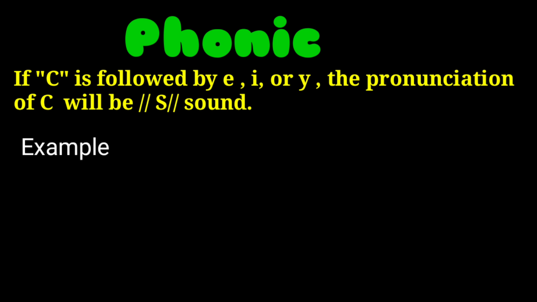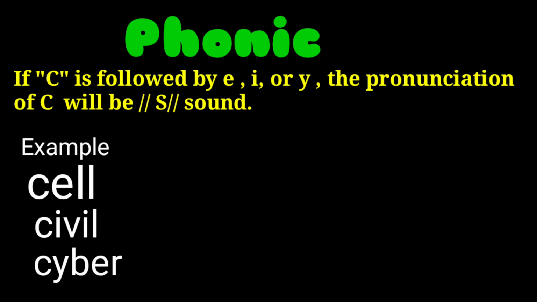For example, cell, C-E-L-L, and C is followed by E. If C is followed by E or I or Y, the pronunciation of C will be S. Cell, like civil, C-I-V-I-L. Here C is followed by I. The pronunciation of C will be S. Civil. Same as cyber, C-Y-B-E-R. Same thing, C is followed by Y here. So the pronunciation of C is S.